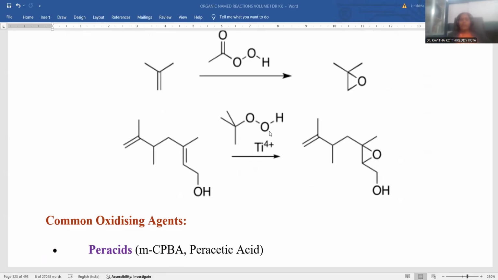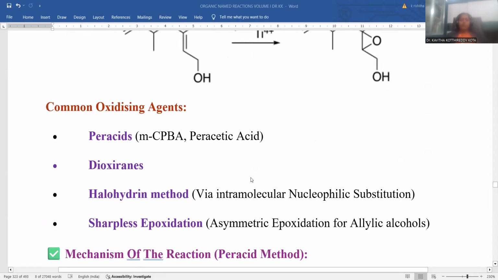In this case, instead of the open chain double bond, this kind of double bond is supposed to go for the epoxidation process in the presence of a titanium-based catalyst, titanium tetrachloride you may take. Here the epoxidation is stereoselective in nature, so instead of the open chain one, this position is more susceptible to epoxidation. So these many examples we have gone through.